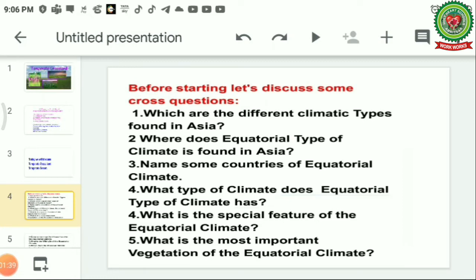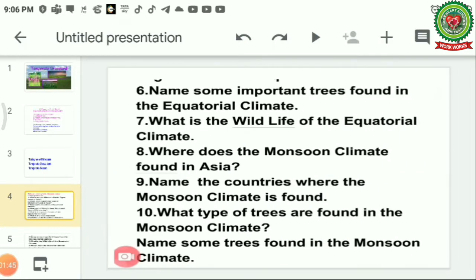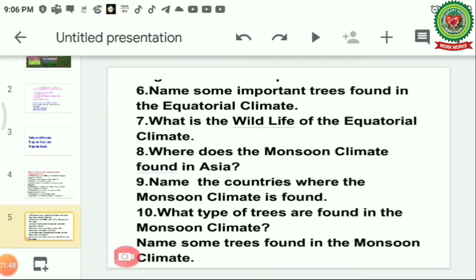What is the most important vegetation of the equatorial climate? Name some important trees found in the equatorial climate. What is the wildlife of equatorial climate?